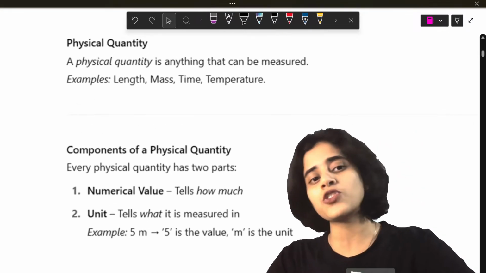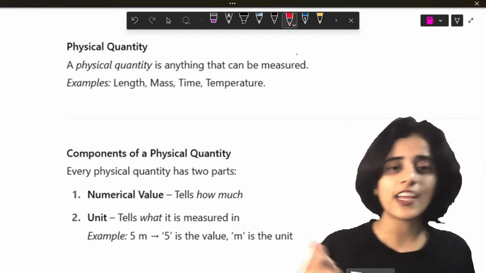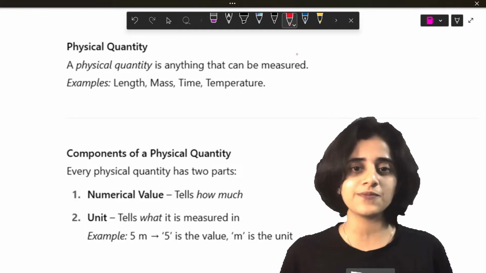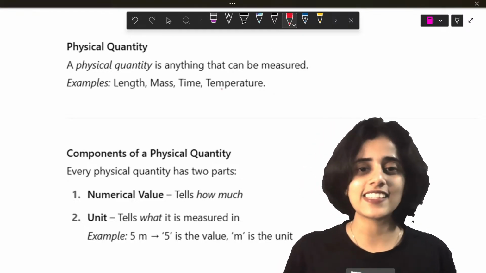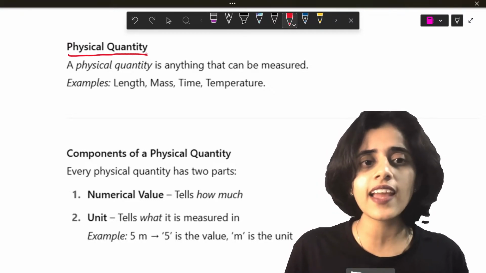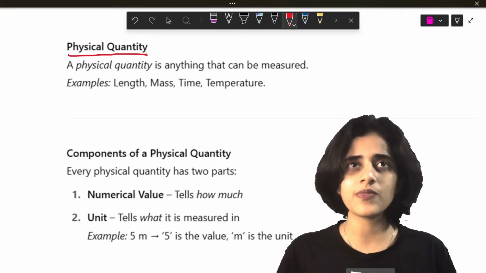Okay, so let's start. We are going to learn the first chapter, which is units and measurements. Are you all ready? All my first PU students, are you all ready? Yes. So the first thing that you will learn in this chapter is physical quantity. Now, what is a physical quantity?